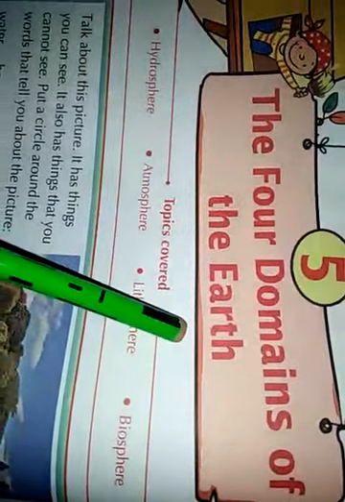Now today we are going to study about the 4 domains of the earth. So take your SST book and turn to page number 40. The 4 domains of the earth. Look at the picture here. What do you see in this picture?